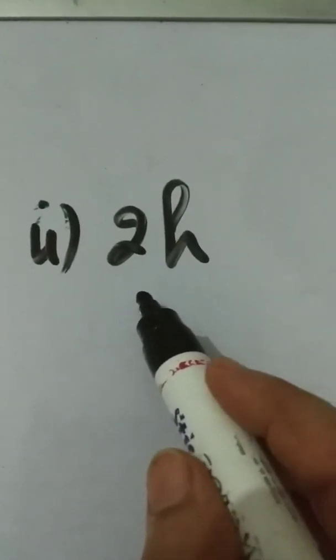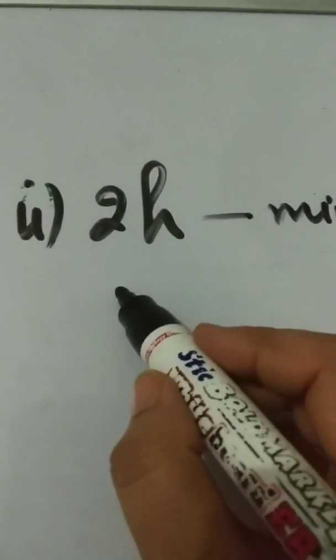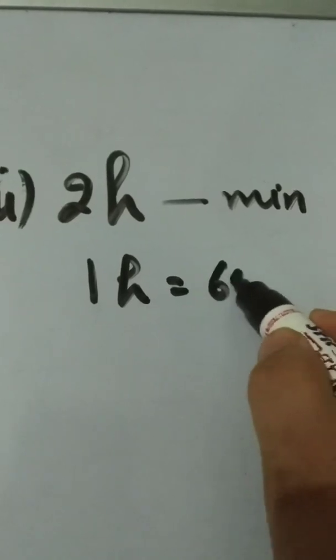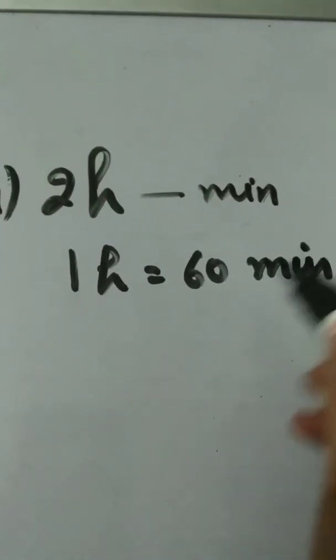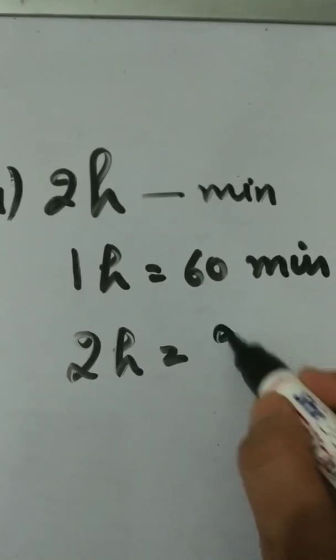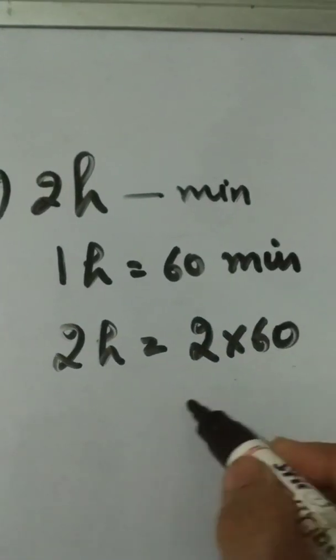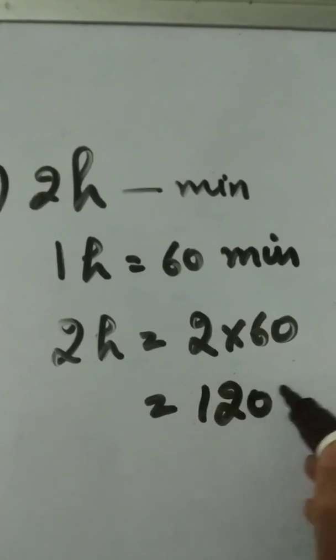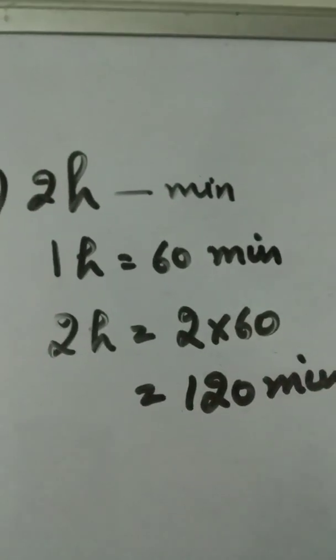Now we have to convert 2 hours into minutes. So 1 hour is equal to 60 minutes. Then to convert 2 hours into minutes, we multiply 2 with 60. We get the value 120 minutes.